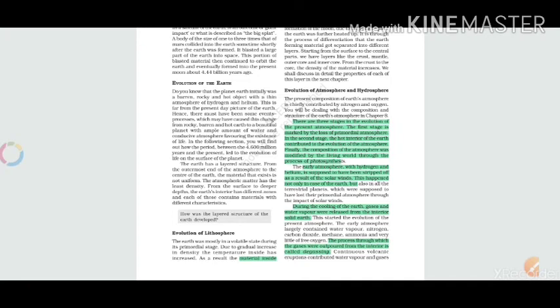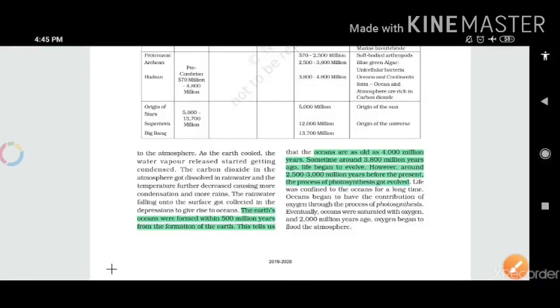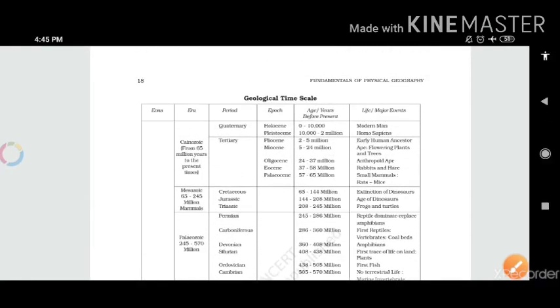It is H2O. So hydrogen was there, and some component of the oxygen was also there, and by combining these elements, water formed.